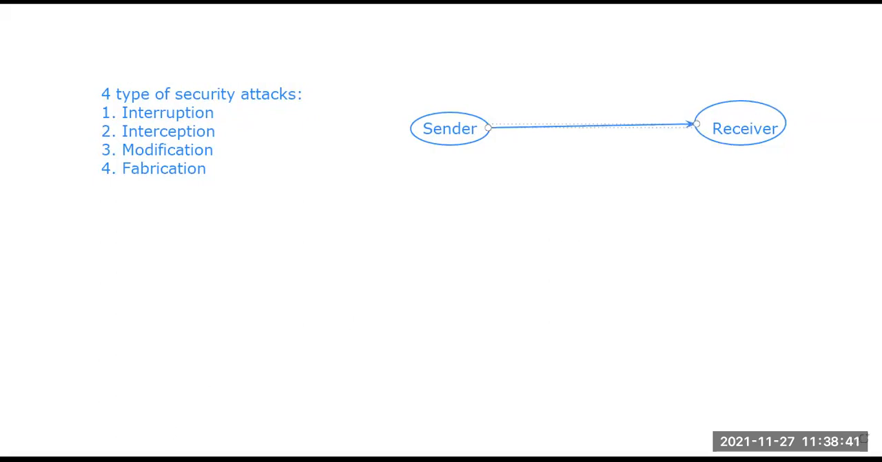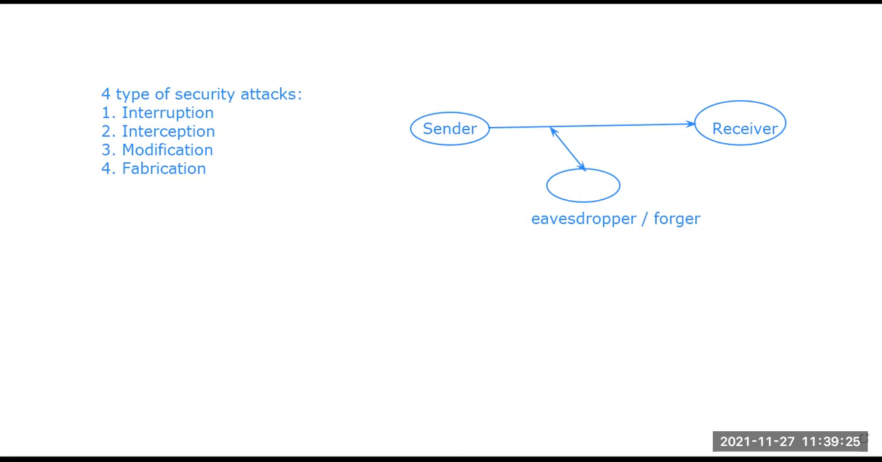But in between this process of sender and receiver, there is a third person who is trying to get the data in between the process. And who is this third person? This third person is known as the eavesdropper, or we can say forger. This eavesdropper or forger is in the middle, trying to intercept the data that is transmitting between the sender and the receiver.